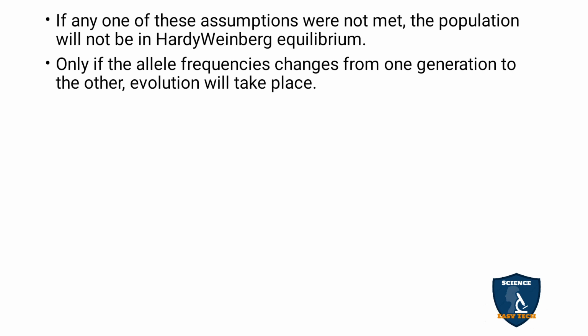Only if the allele frequency changes from generation to generation will evolution take place. If there are changes in the allele frequency, evolution can take place, because the allele frequency changes from one generation to the next. During that time only, evolution will occur.